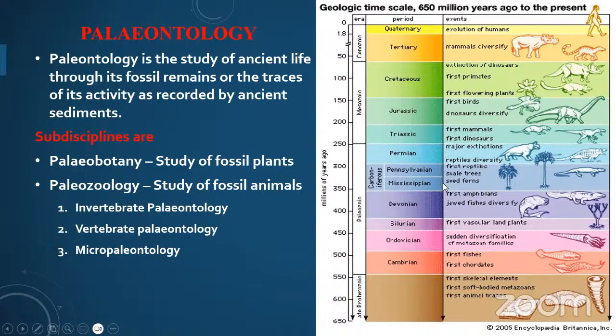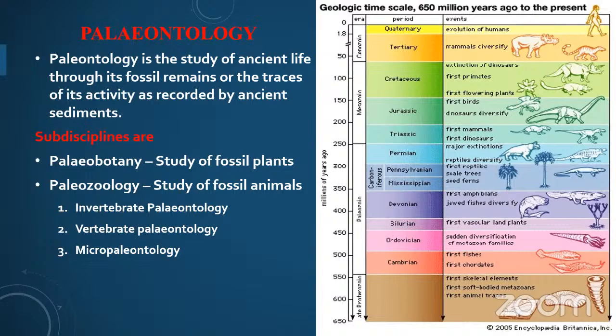After that, in the Carboniferous, we can observe the first reptiles, trees and seed ferns. After that, in the Permian, we can observe major extinctions and diversification of reptiles in this period of the Paleozoic era.